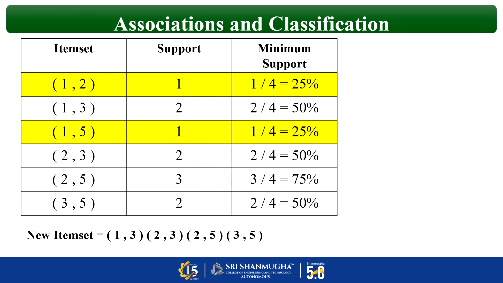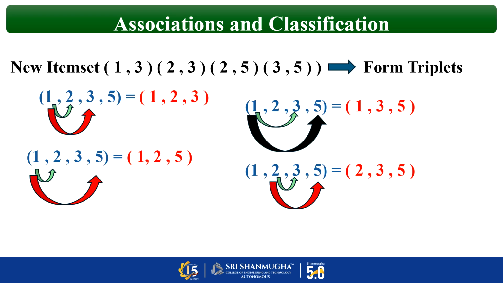So now step 2 is over. That is, now we have found a new item set with 4 ordered pairs. Now from the derived 4 ordered pairs, we have to form the triplets. This is step 3. Step 1 is single item set. Step 2 is double, that is nothing but ordered pairs. And step 3 is triplets. Now the item sets we have derived in step 2 are 1, 3, 2, 3, 2, 5 and 3, 5. Now from this we have to form the triplets.